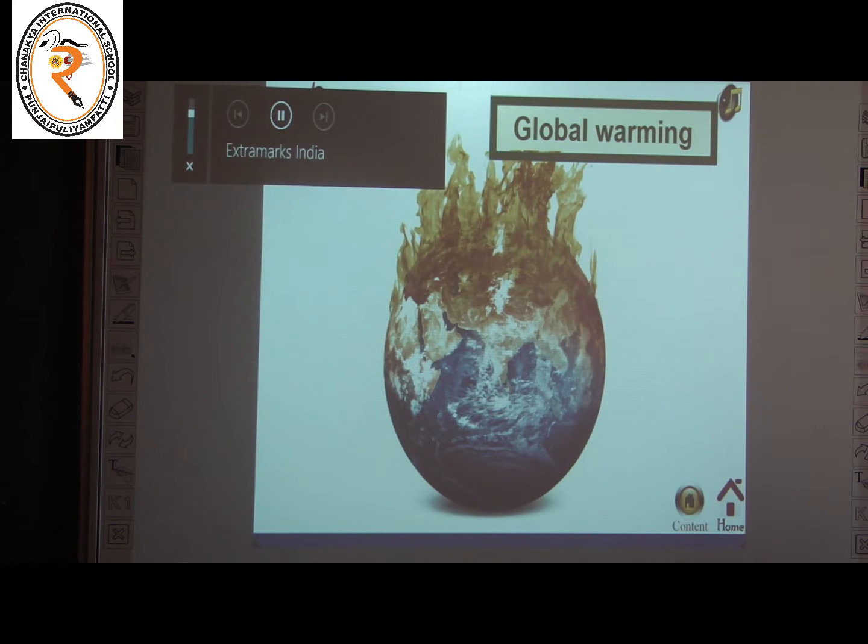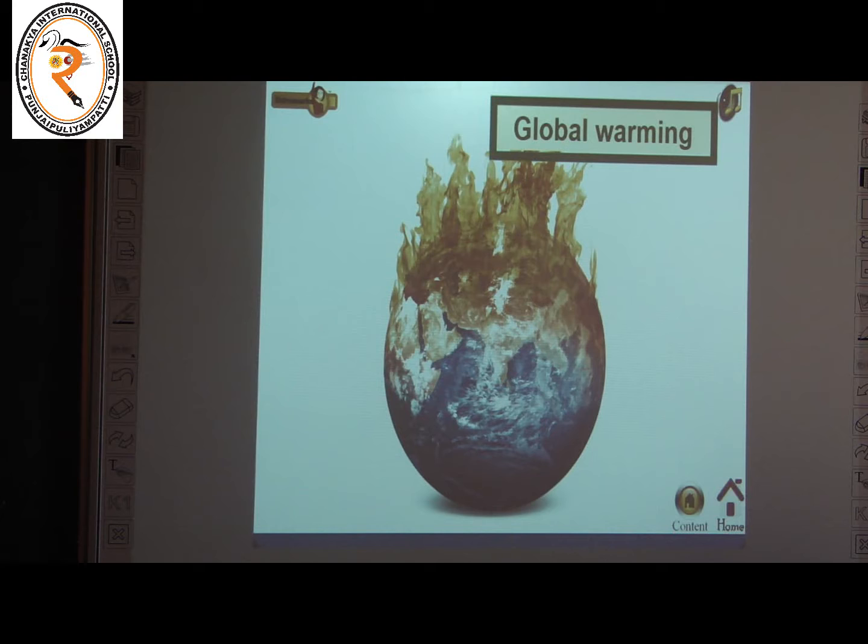As we know, what are the consequences or effects of deforestation? It causes